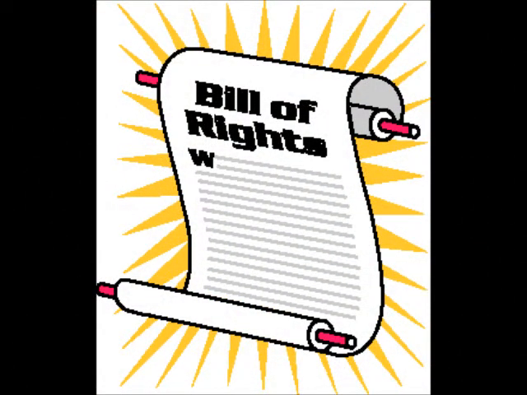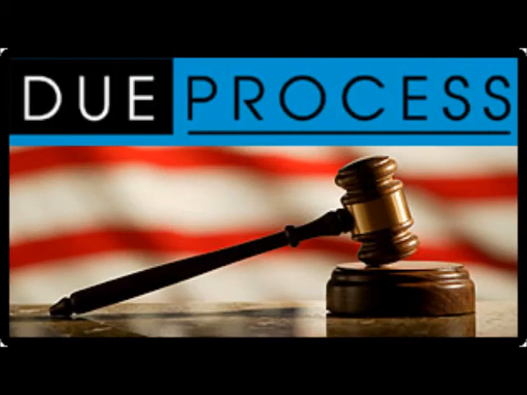Hold up. Swerve. We're going back to the Bill of Rights for this last segment of the video. Remember, the first 10 amendments were originally intended as restrictions on the new national government, not on the already existing states. For example, the Fifth Amendment says that no one person can be charged with a capital or otherwise infamous crime except by a grand jury. As a part of the Bill of Rights, this provision applies only to the national government. The states are free to use the grand jury to bring accusations of serious crimes, or if they prefer, they can use some other type of process for that purpose.